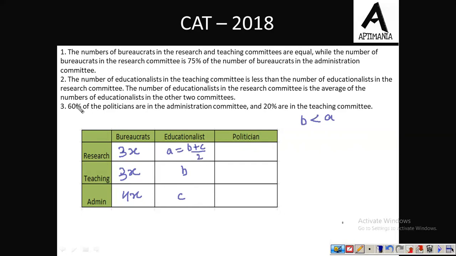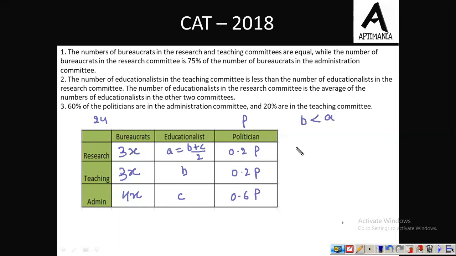Further, 60% of the politicians are in the admin committee. Let the total number of politicians be P. So 60%, that is 0.6 P, are in the admin committee, whereas 20% are in the teaching committee. So 0.2 P are in teaching, and the remaining 0.2 P must then be in the research committee. So this was all the information given to us, and the total number of all the committee members equals 24. So the summation of all this must be equal to 24.